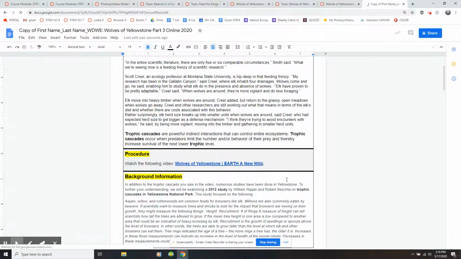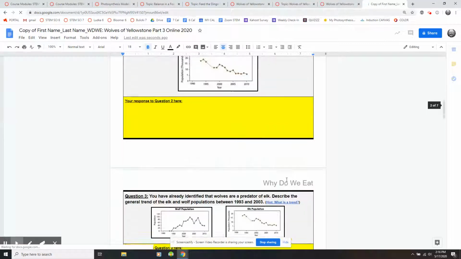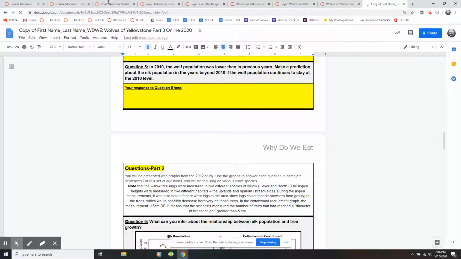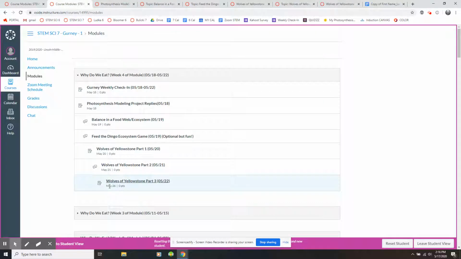So this document, you'll start this on Friday, and there's different graphs, different questions, but this will not be due until the following Tuesday. So if you look here, it's due May 26th. We do not have school the following Monday, so this will be due that Tuesday because I want to be able to go over it during our Zoom. So I encourage you to get a start on that, but then you don't need to complete this till the following week. So in reality, you only need to get through Wolves of Yellowstone Part 2 and submit it by this week, and then be ready to finish Part 3 next week. Okay? So this is all you have to do this week.